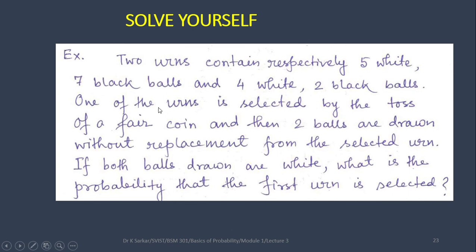Now there is a question. 2 urns contain respectively 5 white, 7 black balls and 4 white, 2 black balls. One of the urns is selected by the toss of a fair coin, and then 2 balls are drawn without replacement from the selected urn. If both balls drawn are white, what is the probability that the first urn is selected? You solve this question yourself.